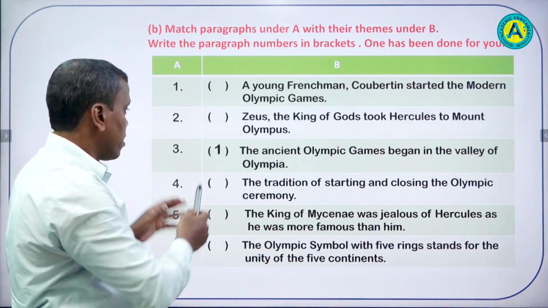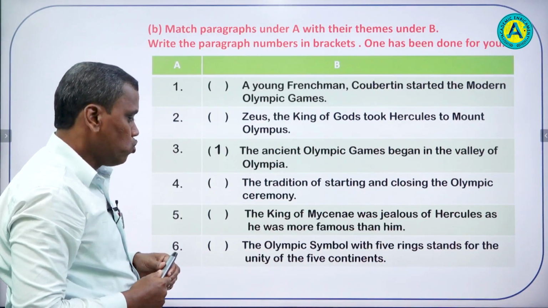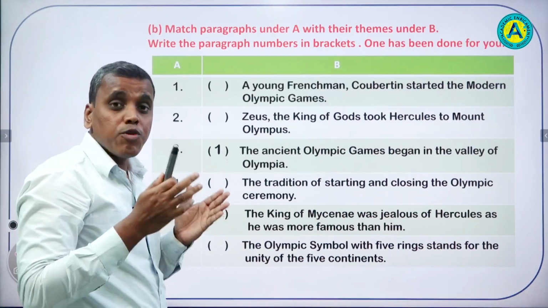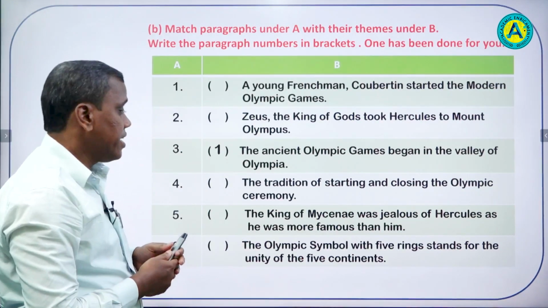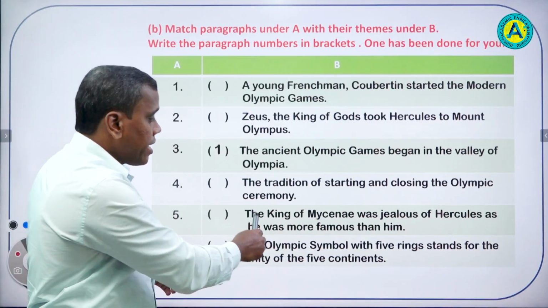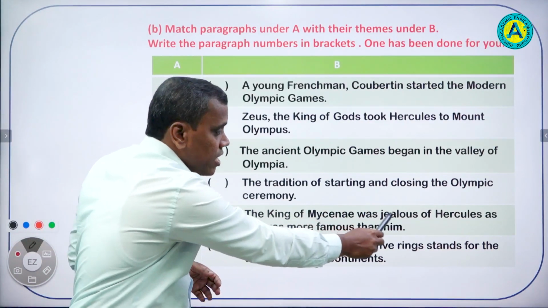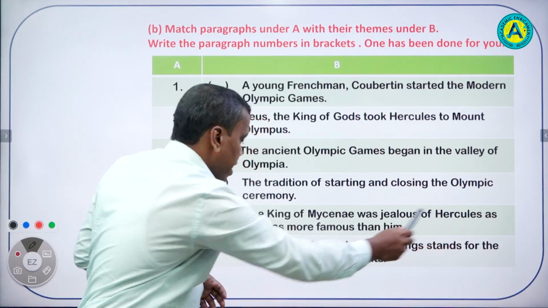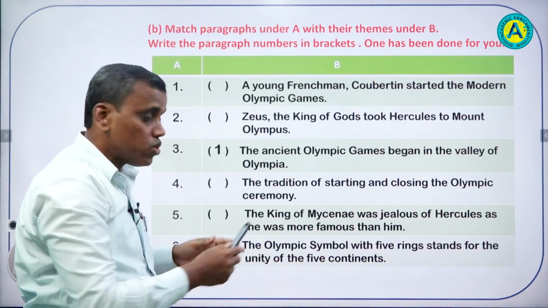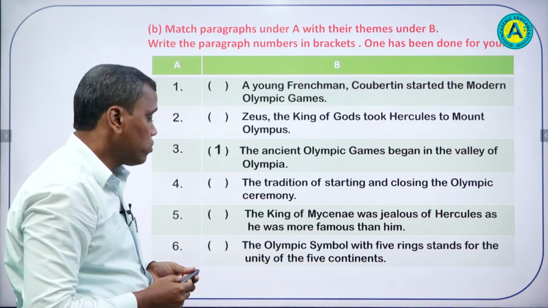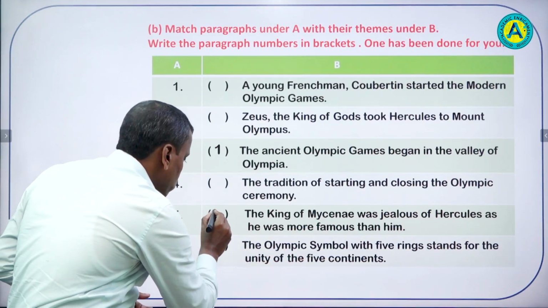Now paragraph number 2. If you remember what paragraph 2 was about, yes, it was about the king of Mycenae being jealous of Hercules as he was more famous than him. So this is the theme of paragraph number 2. So we have to write 2 here.